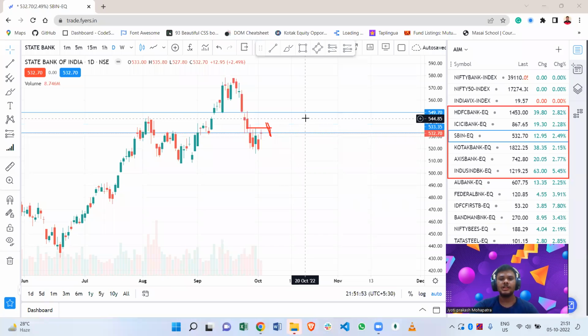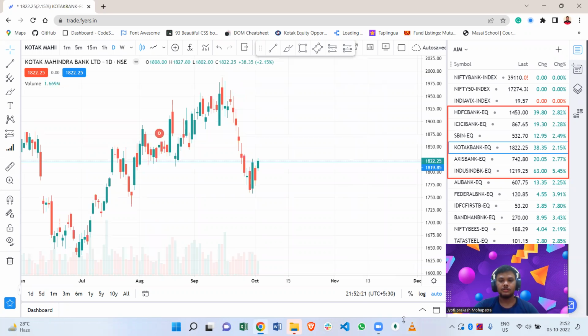If it closes above 540, then our next target will be 545. And another scenario is if it opens gap down below 530 or 528, then we can take a trade for selling, and our first target will be 525, and the next target will be 520, and we can achieve our target easily if it opens gap up or gap down.